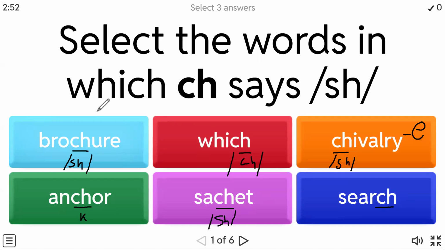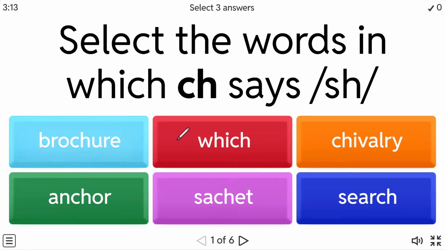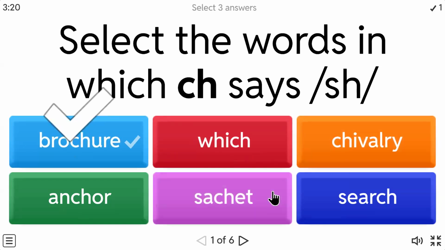Okay? So what is the question now? The question is, where all CH is making the SH sound. So we found the answers. One is brochure, one is shalvary, and one is sachet. Right? These three are the words. Okay? So let's click on to them. Brochure, shalvary, and sachet.